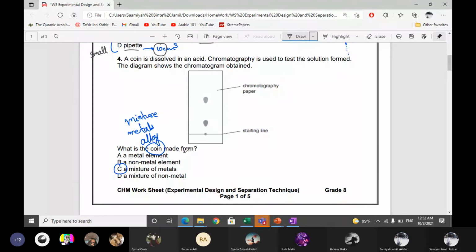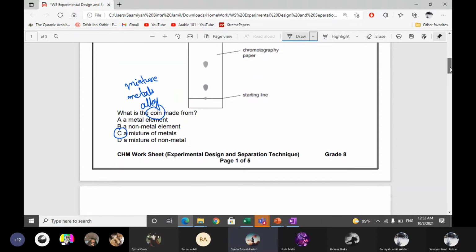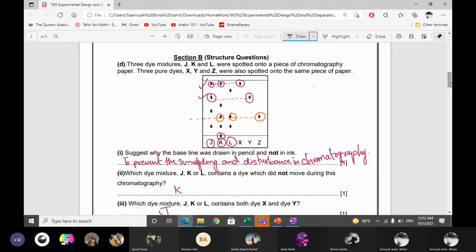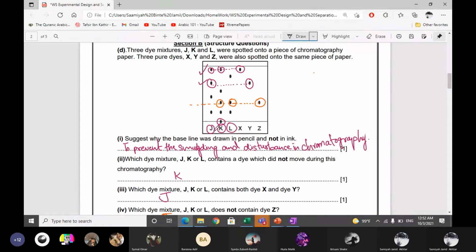A coin is made up of a mixture of metals, yes, because it's an alloy. Now in this question, J, K, and L are mixtures, as you can see that they have different spots.